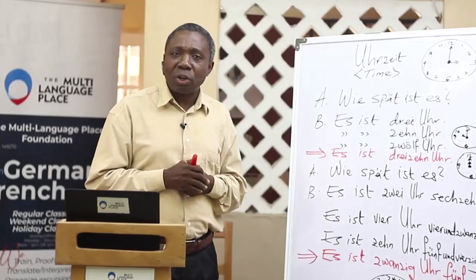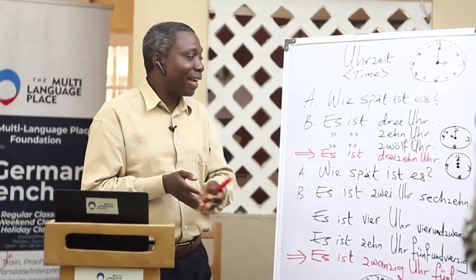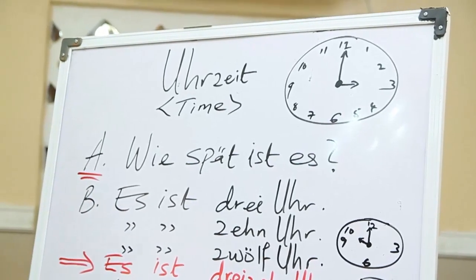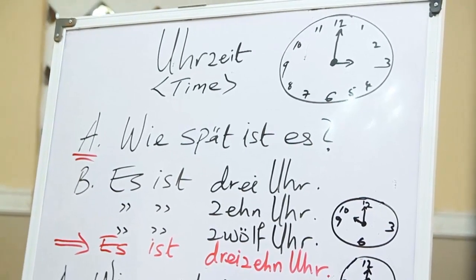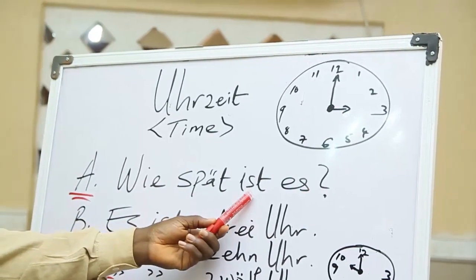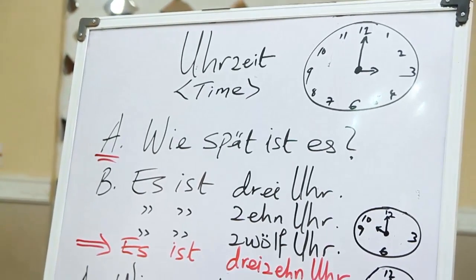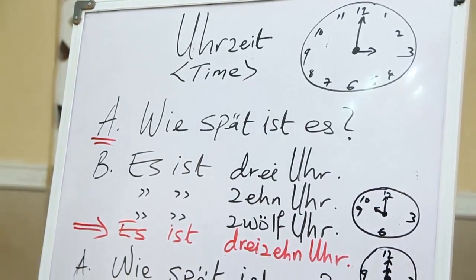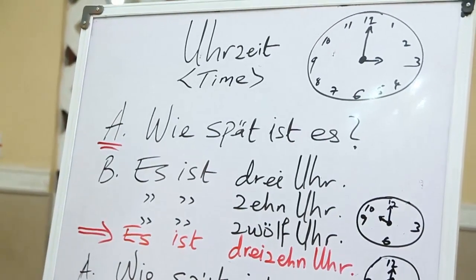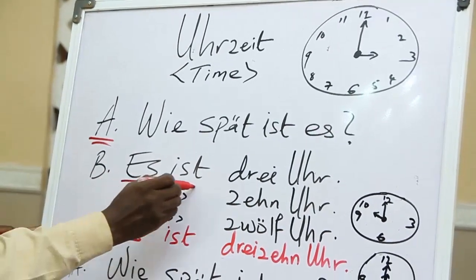We are going to ask ourselves a question, and then there will be an answer. The question is asked by A, and B will respond. What is the question? That is how to ask for time. The question is, wie spät ist es? Let's say it together. Wie spät ist es? And that simply means, what time is it? And then the answer is, of course, es ist.